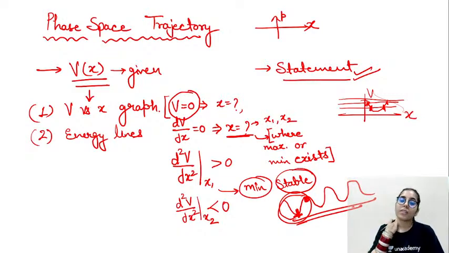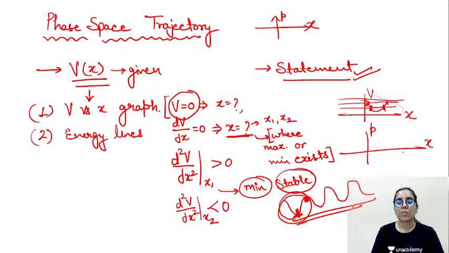Okay, so in that case what will happen? Our main target is to plot the p versus x graph. So at these points, wherever the energy line is intersecting the graph in the v versus x graph, we have to take the momentum 0. We have to take the momentum 0 like this. That's how we will be able to consider these different points. Let me know in case you have any doubts here.